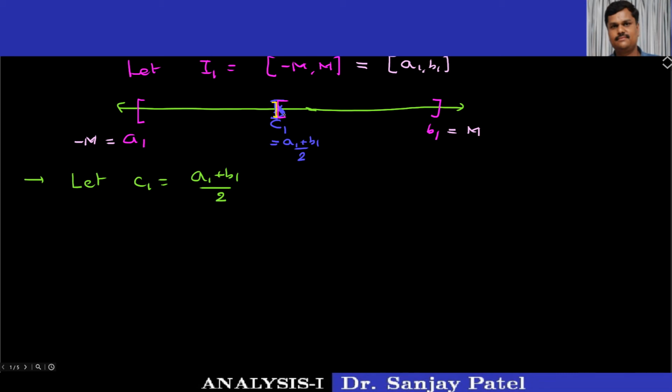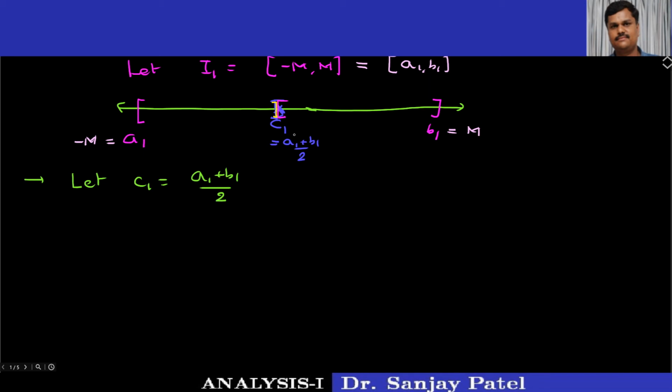Remember that the sequence xn has infinitely many distinct terms, and all terms of the sequence are lying in this closed interval a1 b1. So we have two possibilities. Either this closed interval a1 c1 contains infinitely many distinct points of the sequence xn, or this part c1 b1 does.